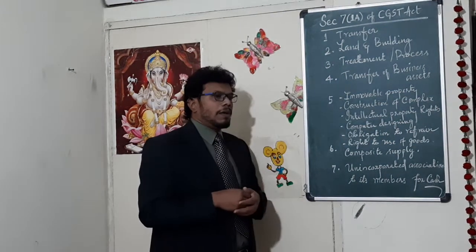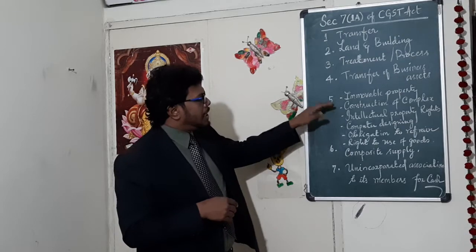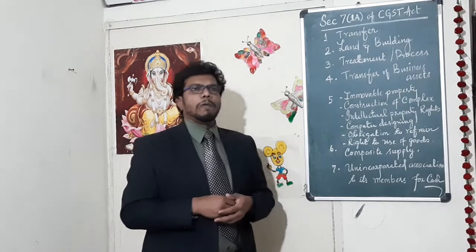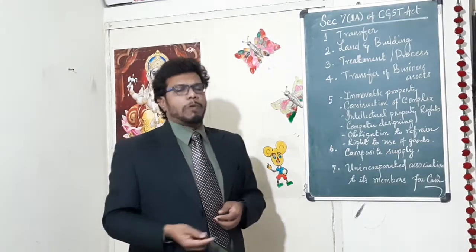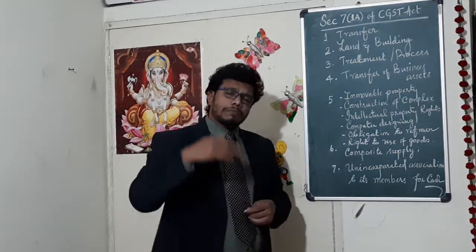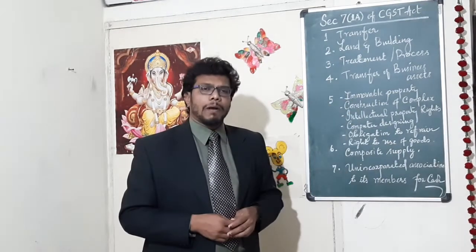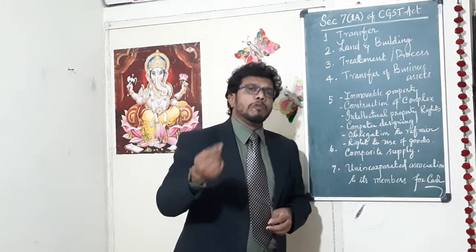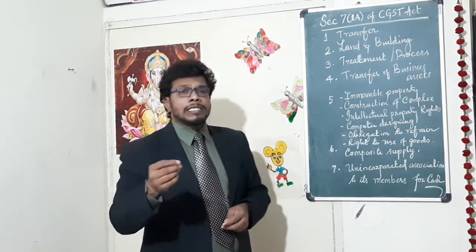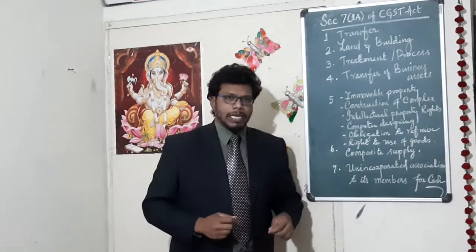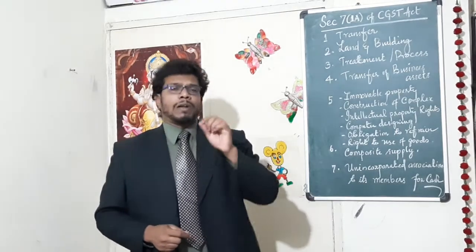Come to the next one. Para 5 deals with six different categories. One is immovable property, renting of immovable property. All six come under services only. If you are renting your immovable property, it comes under supply of services. Then comes construction of a complex. That is a big thing. So, works contracts.